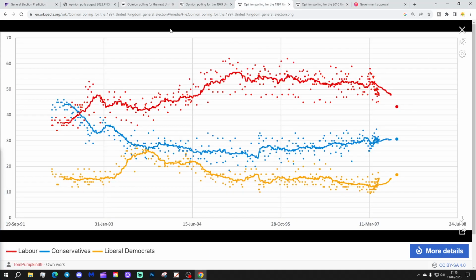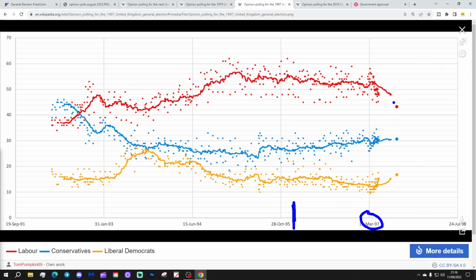This is another change election. This is 1997. So this is before the Tony Blair landslide that will sweep away the Conservative government. Again, there's more opinion polls, of course, back then. So the year before is somewhere starting around there, so that's October 1995. So probably about here would be where January 1996 would be, and that's where the general election takes place, just there, really. So again, we can see that there is once more quite a significant narrowing.